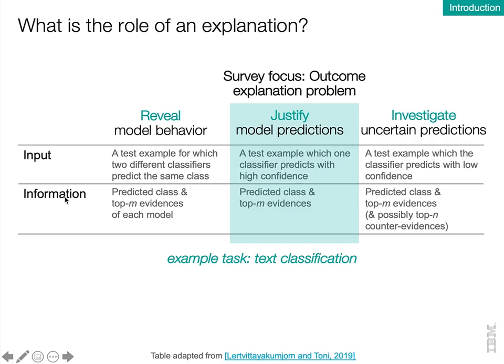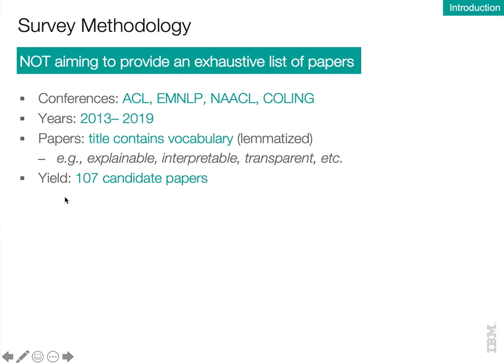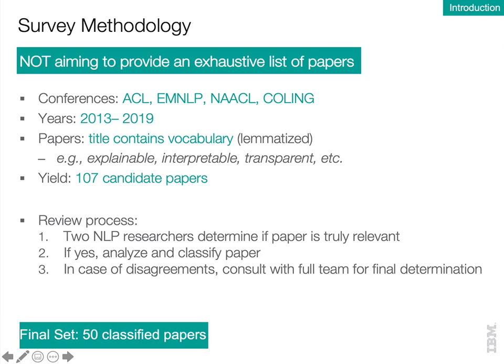The focus of this survey is the second, explainability from the perspective of an end user whose goal is to understand how a model arrives at its result, also referred to as the outcome explanation problem. We aim to provide a framework for understanding the recent advances of XAI research in NLP rather than an exhaustive list of papers. To create a reasonably representative pool of work, we identified papers published from 2013 to 2019 in 4 major NLP conferences with titles that somehow mentioned XAI terms. We then analyzed and classified each paper, yielding 50 papers with a focus on explainability as a vehicle for understanding how a model arrives at a prediction result.